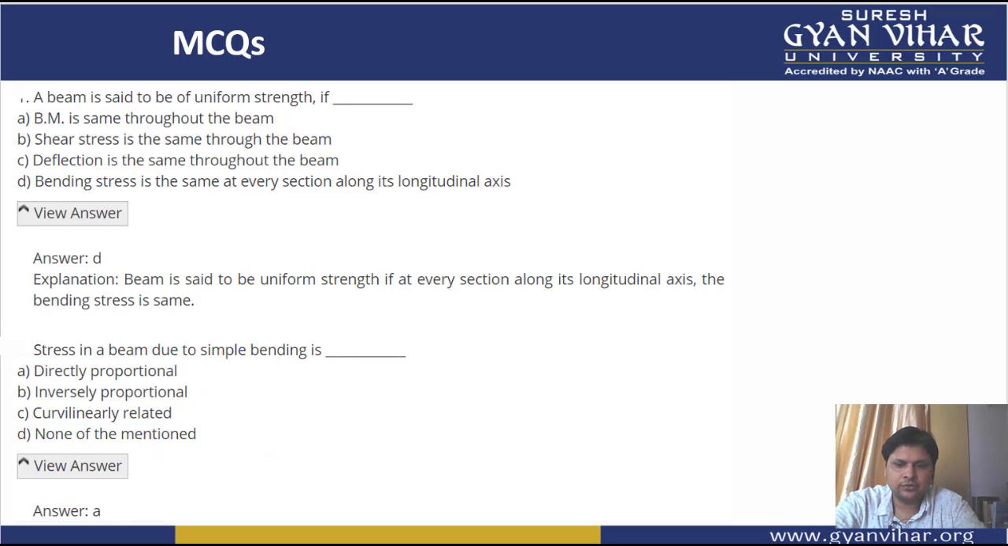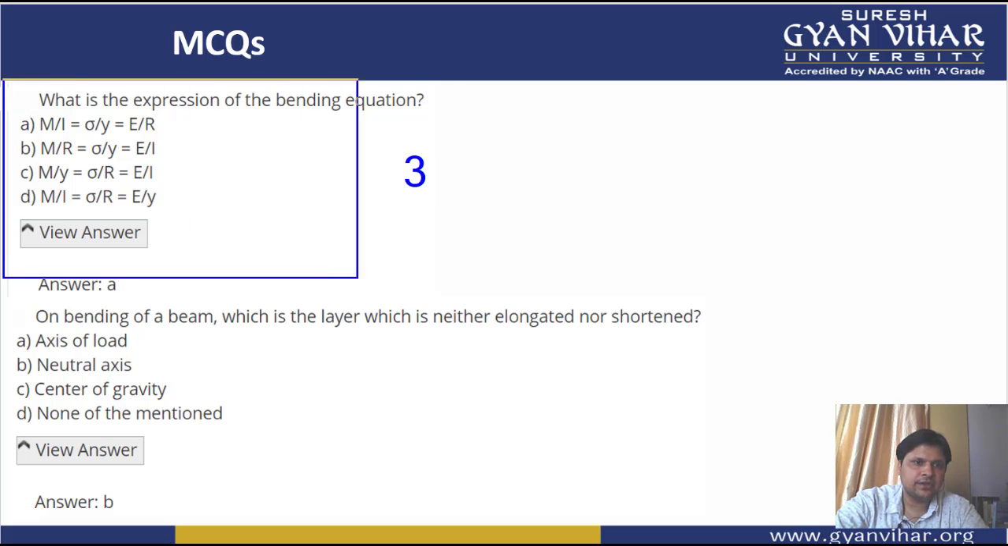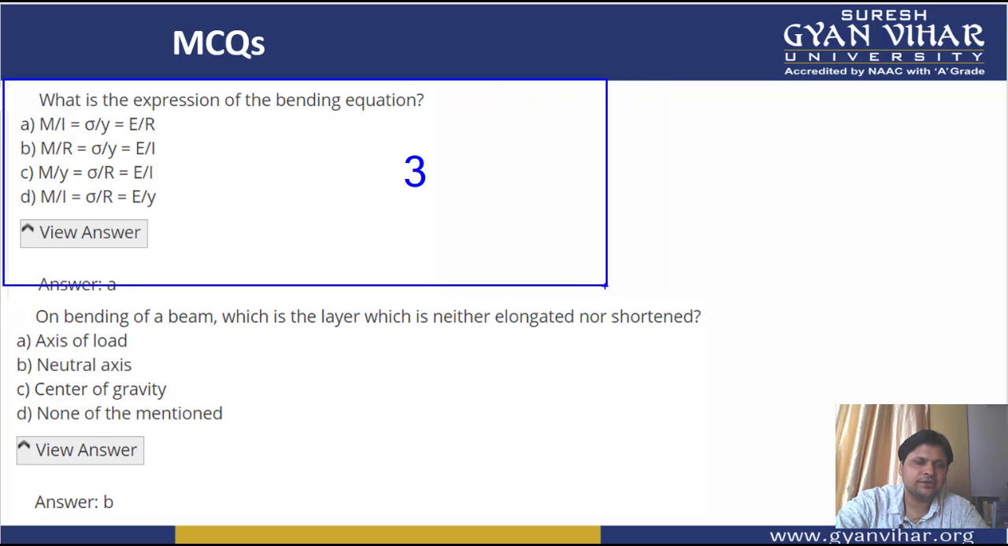All right, moving to the third multiple choice question, students. This is our third MCQ. And what is the question saying? Let's read out. The question is saying, what is the expression of the bending equation? So we have already discussed this and we will discuss more on it in the next video lecture also. The bending equation is M upon I is equal to sigma upon y is equal to E upon R.